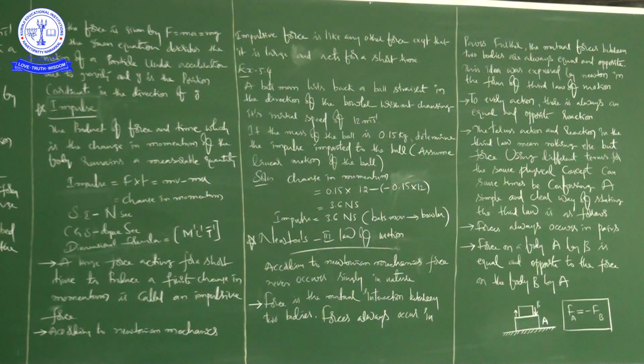Using different terms for the same physical concept can sometimes be confusing, because this side is also a force, and this side is also a force. So a simple and clear way of stating the third law is as follows. Forces always occur in pairs.